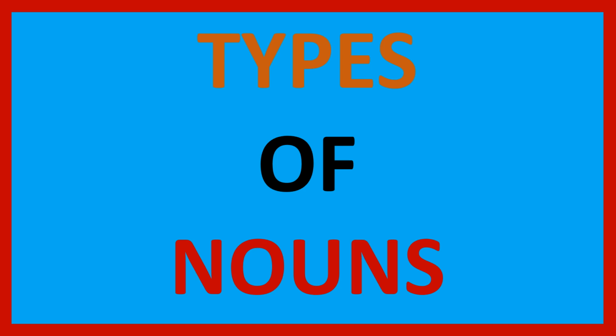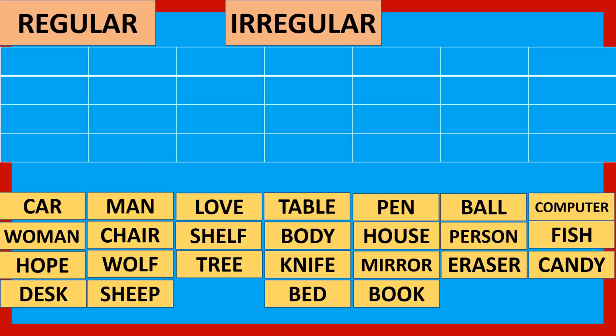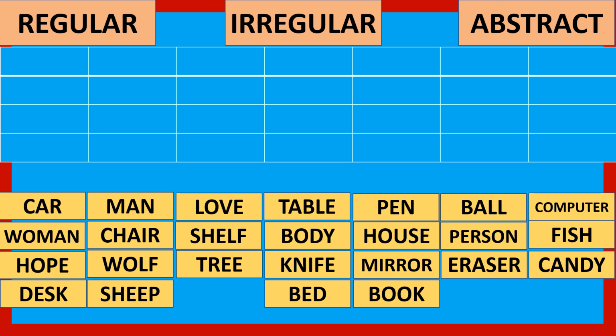Hi everyone. Well, we are checking the types of nouns. Types of nouns. Here we go. Regular, irregular, abstract.